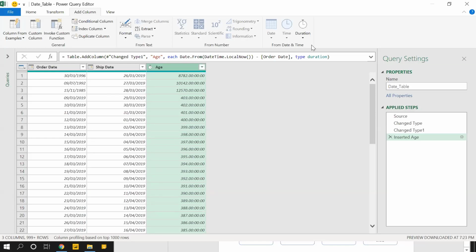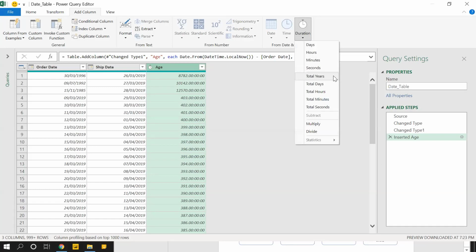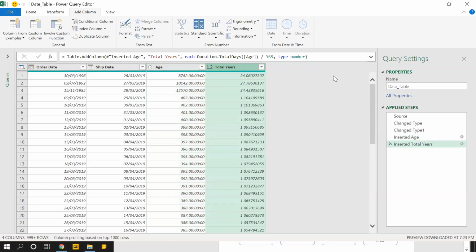People want age in years. Like I'm 22, 25, 30 or 35 years old. So let's, as I said, do a 2-button click. That was the first button click. What is the second button click? Carefully observe. This is a different icon. This is a date icon. This icon is matching with this feature, that is duration. And now this is disabled. So the second button click is select duration and click on total years. So my age is 24.